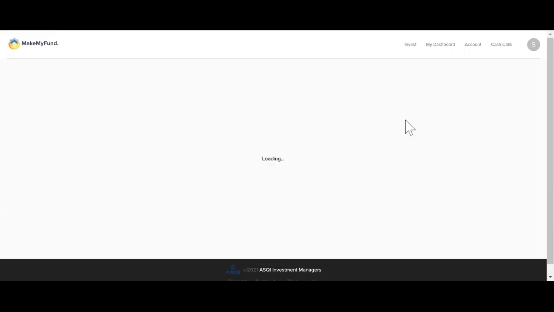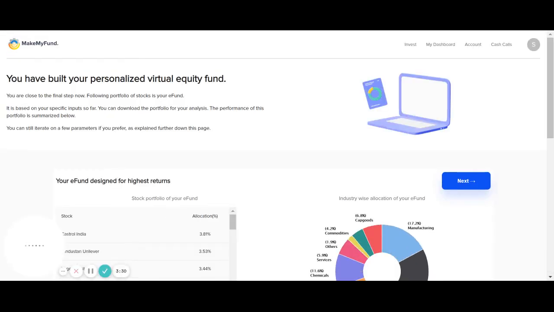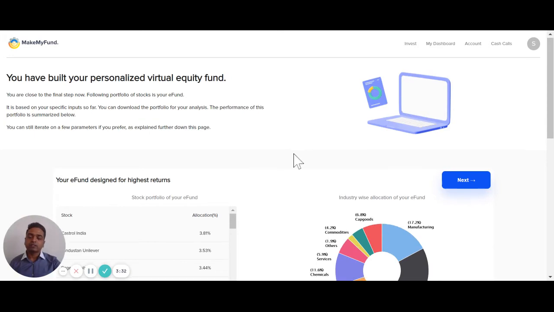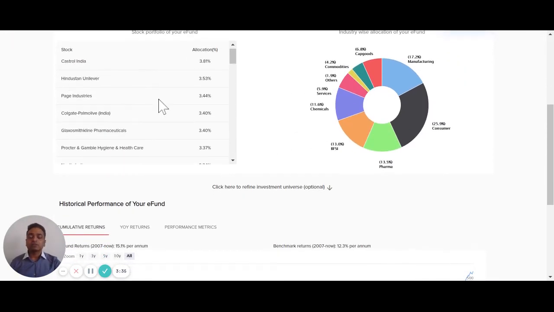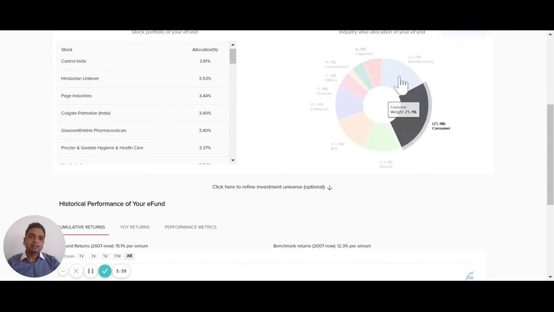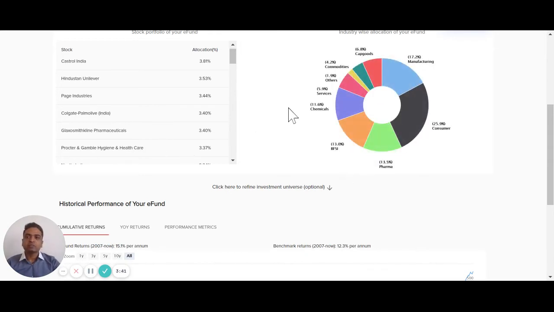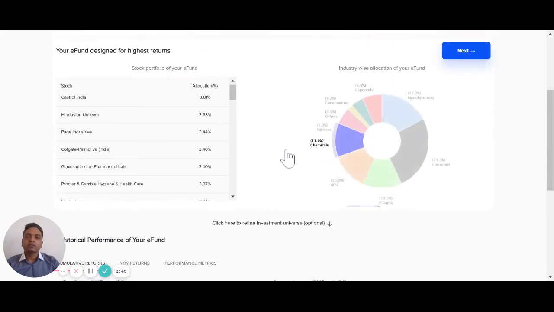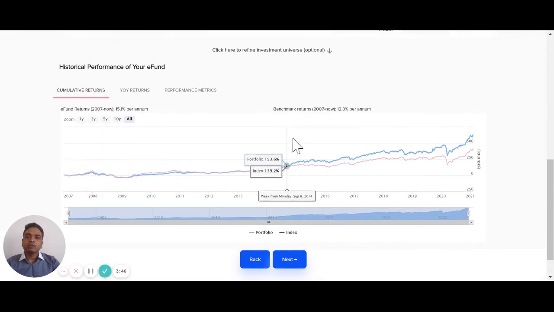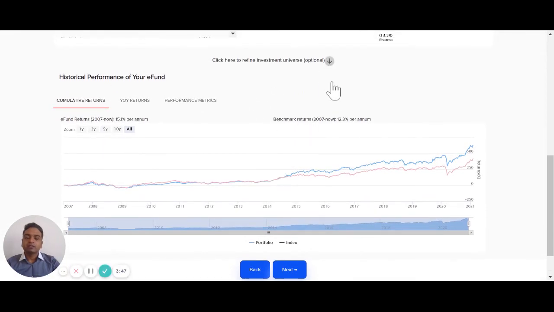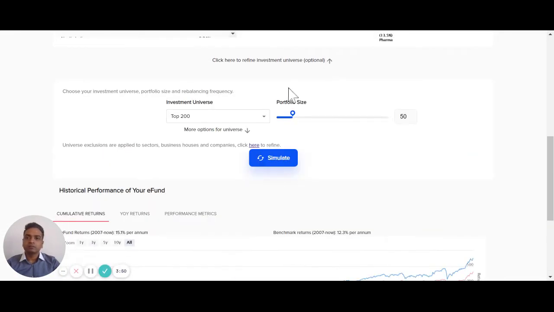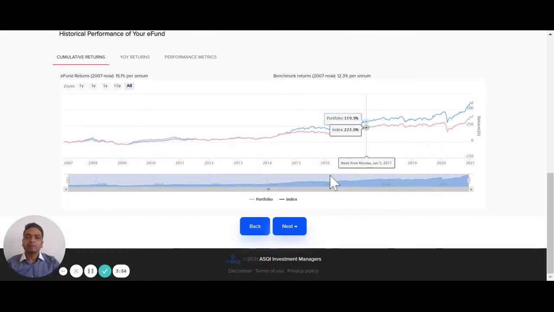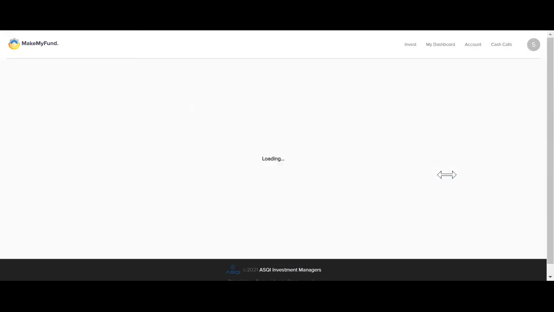Now, the next thing is to see what this portfolio would look like today if I were to invest in it. This is the list of stocks. This is one step away from execution, and we'll see how. And these are the industries that one is exposed to within this portfolio. As you can see, there is no IT here because we explicitly took it out. Now, you can further iterate on the selection of industries, the universe size, and so on. Or you can simply say, this is acceptable to me, I like it. So let's move on to the next step.